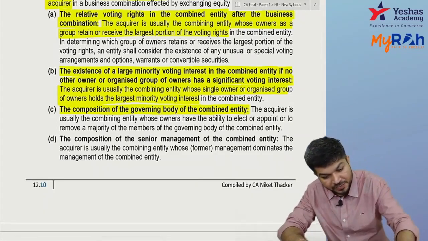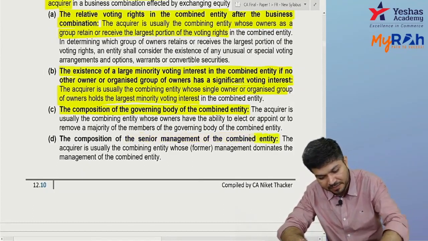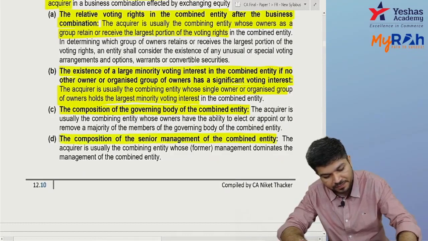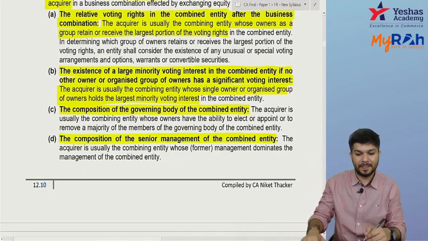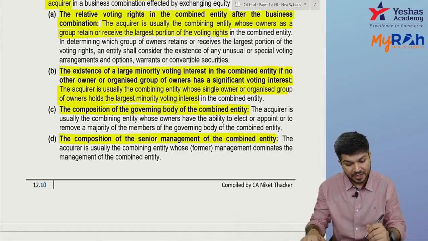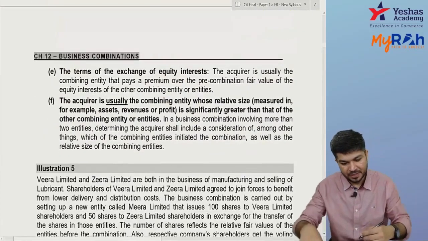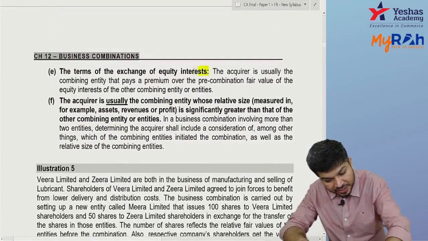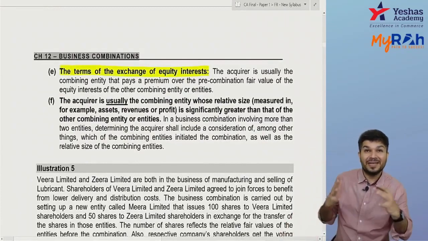Okay, composition of senior management. CEO, CFO, they are senior management. They are not basically board of directors, one step below the board of directors. Acquirer is usually the combining entity who dominates the management of combined entity. Okay, the terms of exchange of equity interest. Okay, now terms of exchange.